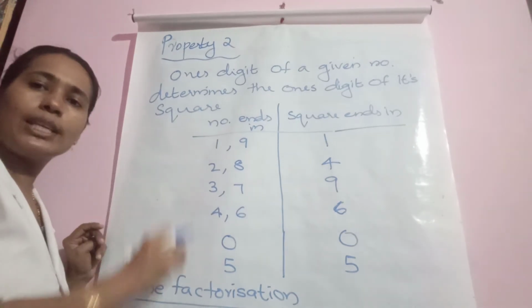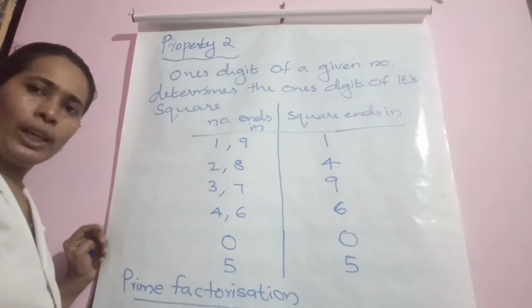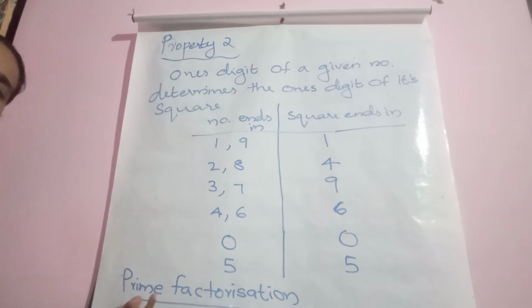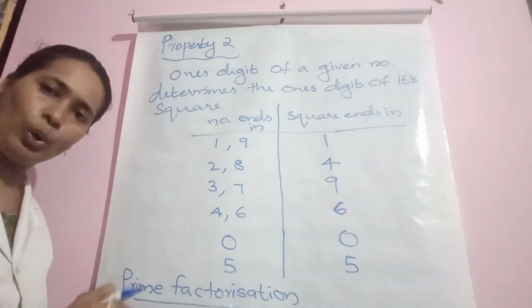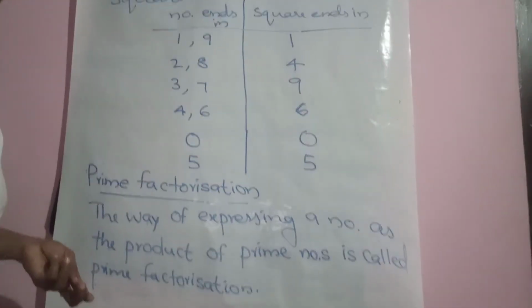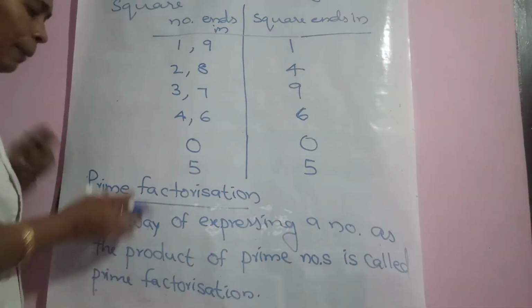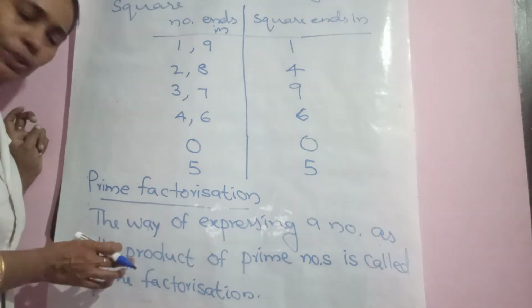There are some questions in our textbook below property 2. This is one of the important topics. They haven't mentioned it, but you should know. Then only we can move to our third property. Okay, third property. There is no relation, but it is a little bit important topic.